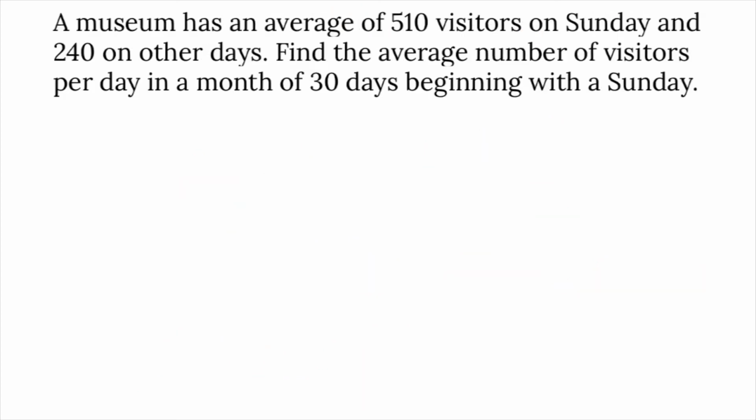A museum has an average of 510 visitors on Sunday and 240 on other days. Find the average number of visitors per day in a month of 30 days beginning with a Sunday. The number of visitors on Sunday is different, and on other days is different. If the first day of the month is Sunday, then there will be 5 Sundays in that month and 25 other days.